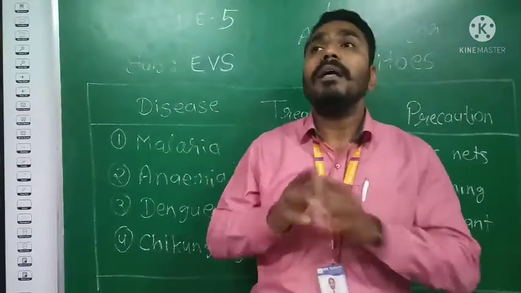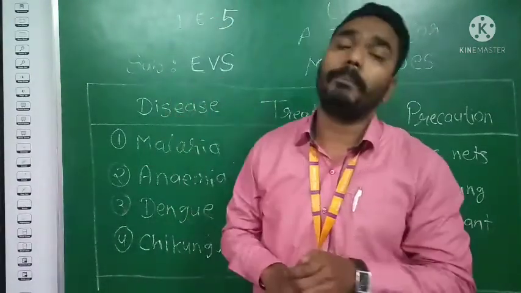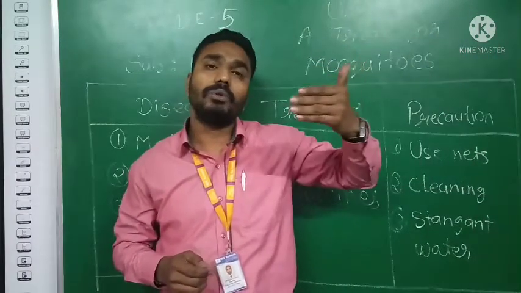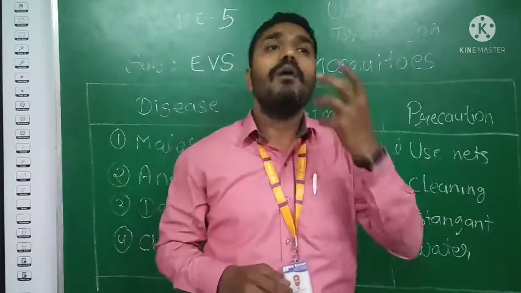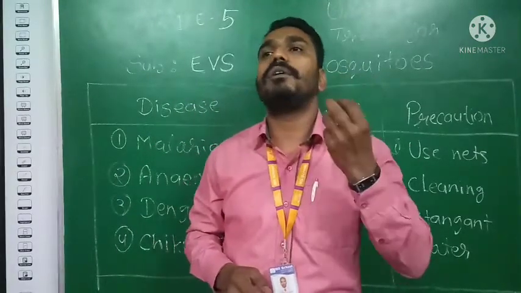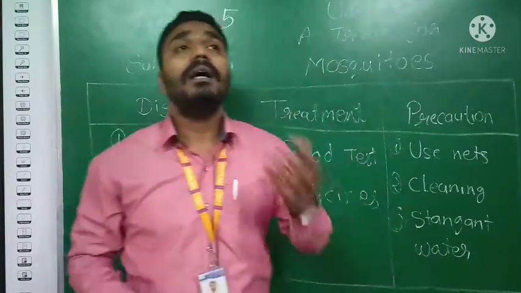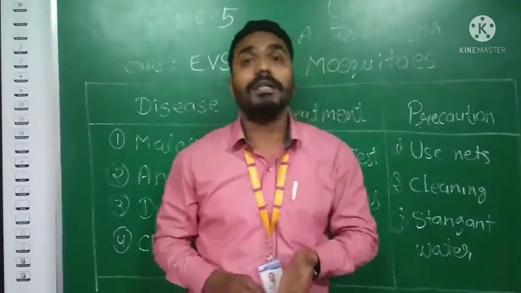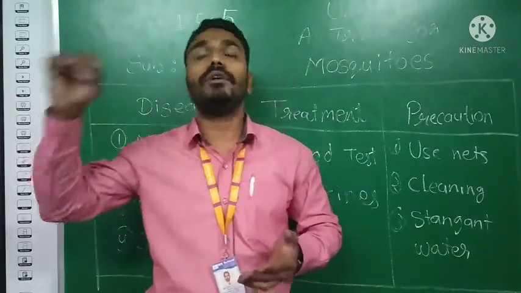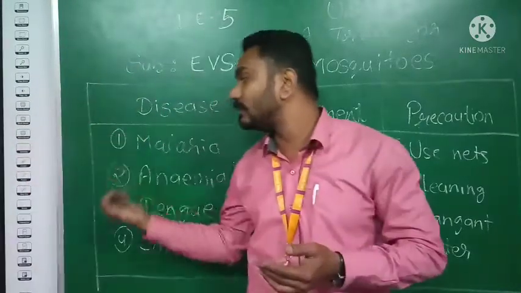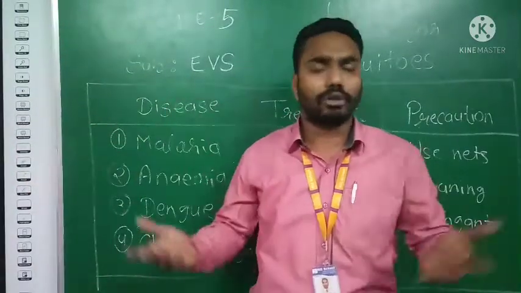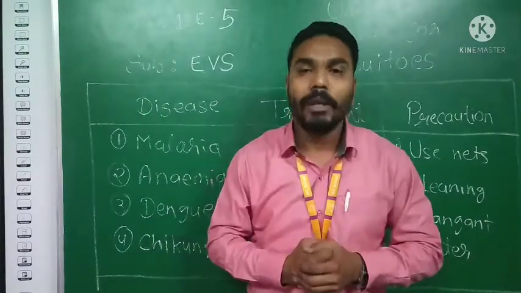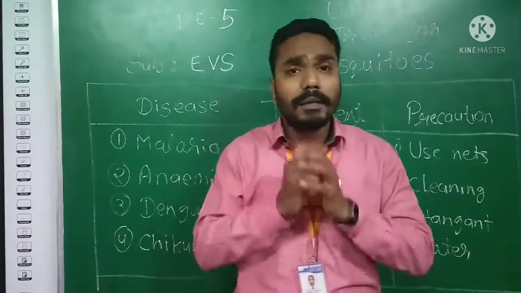After using the microscope, they provide us the blood test report. After doing some operations on your blood, they find out what kind of virus or what kind of things are there in your blood, so that they get to the conclusion that the person is suffering from fever. What type of disease is there, malaria, anemia, dengue, or whatever disease it is, we can identify through the blood test. So this is the process of the blood test.